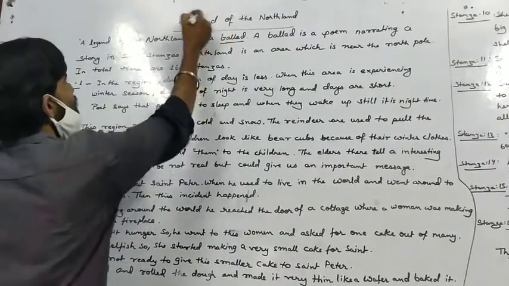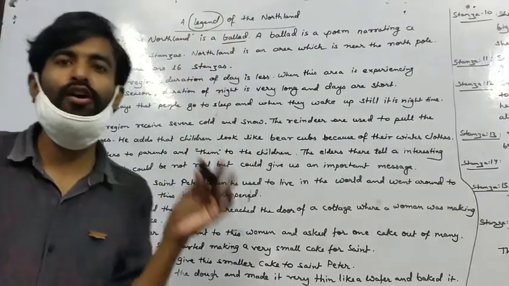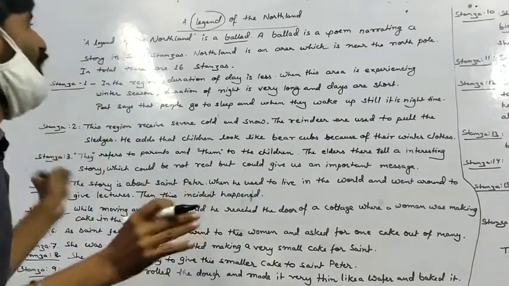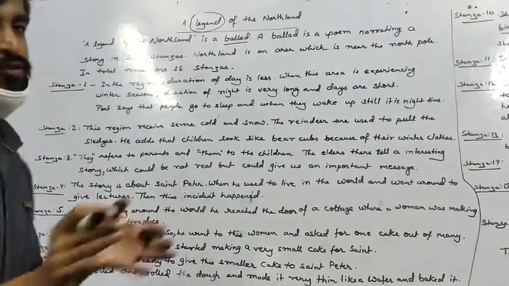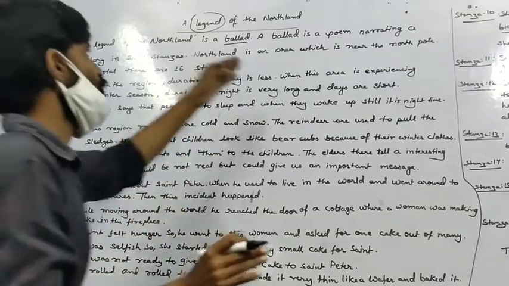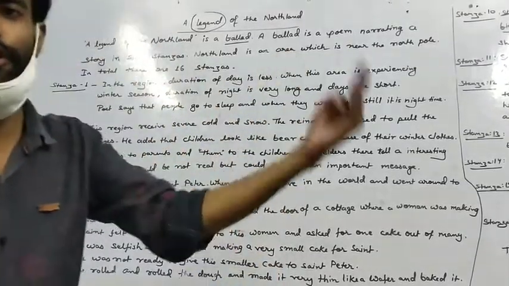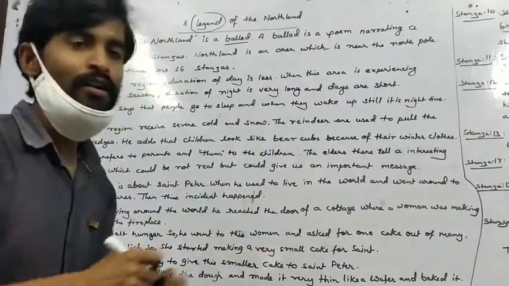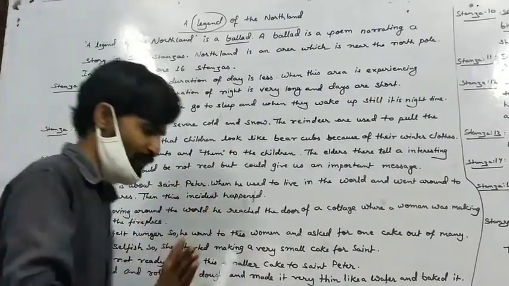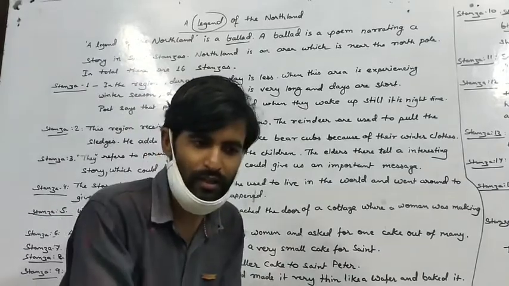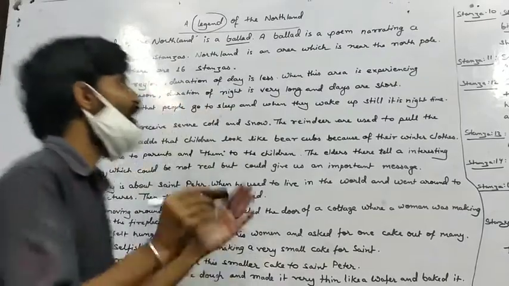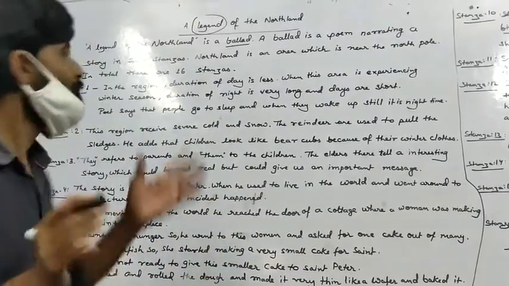Legend. What does the word legend mean? Legend is a short story about any heroic character, any important character in the story, and the legend of Northland means the story of Northland. Here again there is a conflict. It is a story, but what we are reading here is a poem. Then how can it be conflicting?